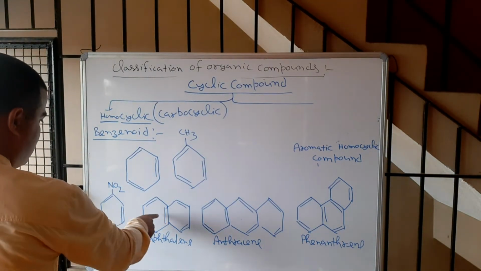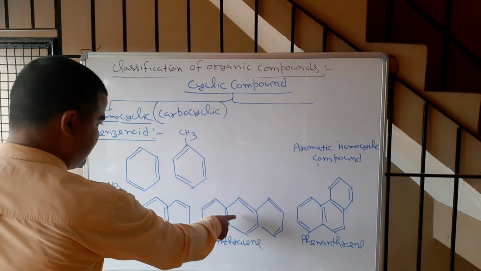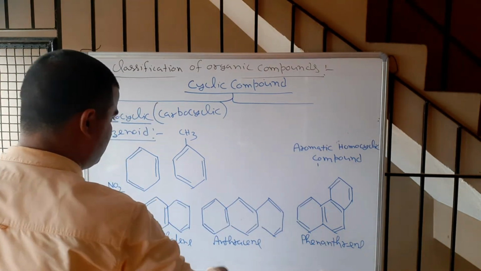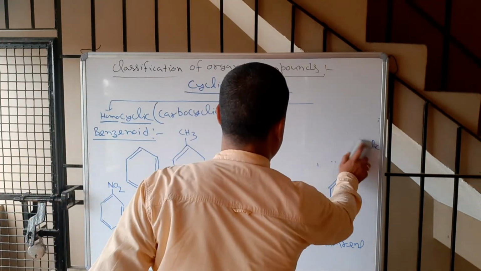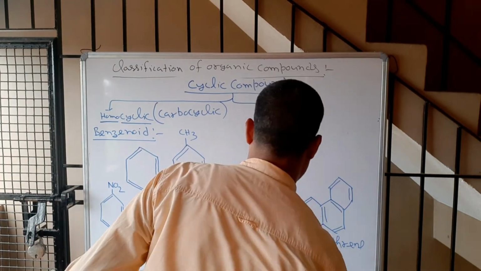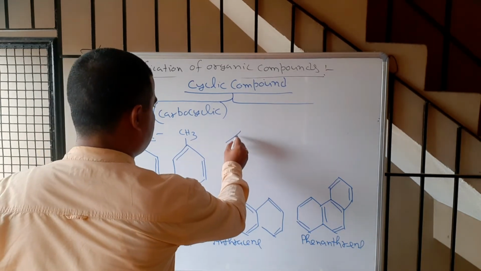So these are the fused rings. You can see it is a fused ring. Now I will show you an example of an isolated ring.